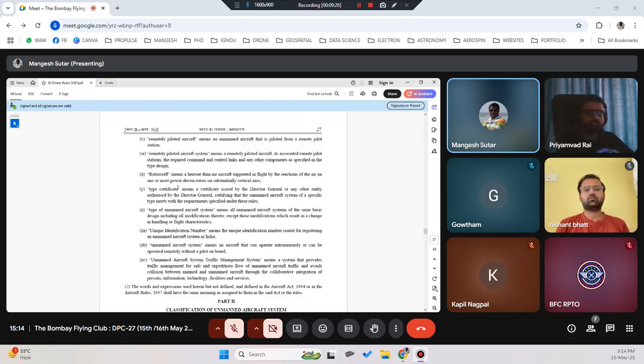Okay. Rotorcraft. Rotorcraft means a heavier-than-air aircraft supported in flight by the reaction of air on one or more power-driven rotors on substantially vertical axes. So with the vertical axis, your rotors are moving and they create a reaction, by which the rotorcraft lifts, or supports the flight, in reaction of the air. We'll see in more detail how a rotorcraft works during our rotorcraft module.